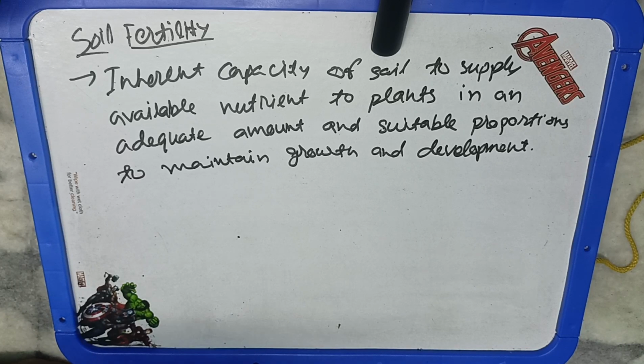So we can't say that all of the soils are very fertile in India. So soil fertility means that at suitable proportion, the soil should be able to provide the nutrients to the plants, and the plant should be able to complete its growth and development. So that is your soil fertility.